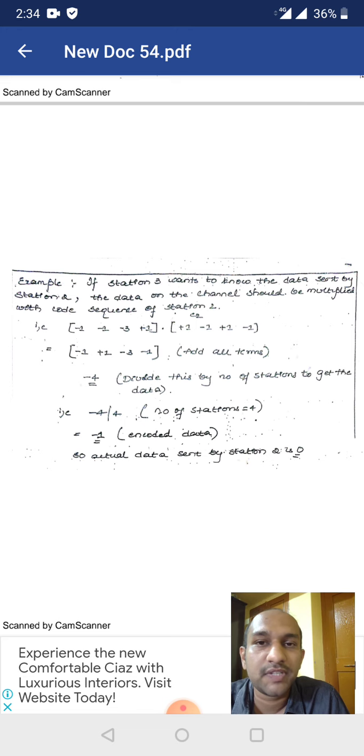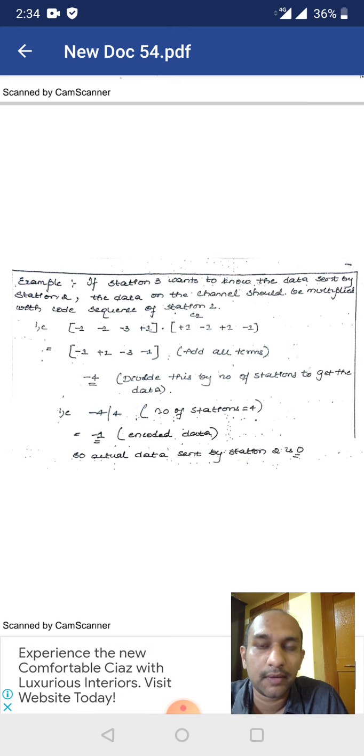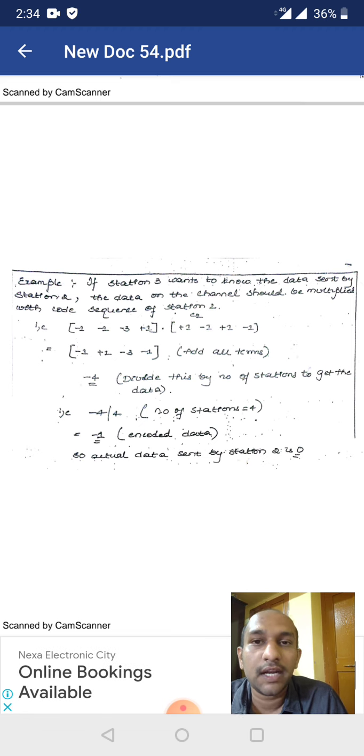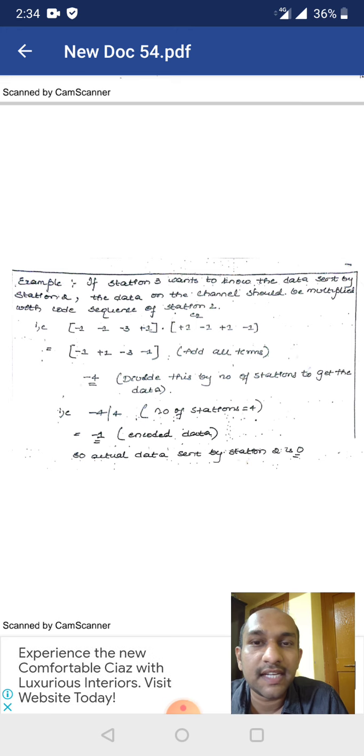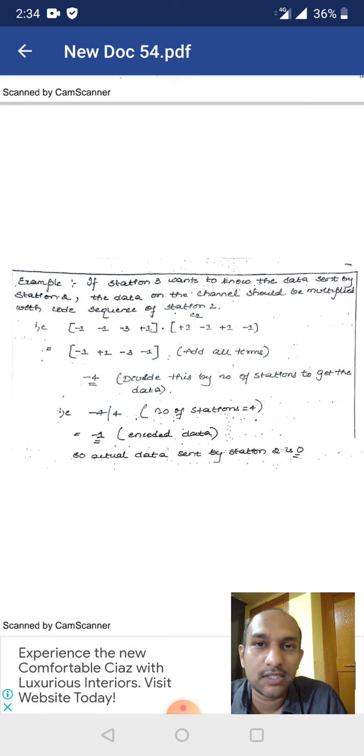The total number of stations is 4, hence we divide -4 by 4 and get -1. If we decode this -1, we get the value 0, because 0 is indicated by -1. Hence we convert this -1 into 0. So the actual data sent by station S2 is 0.